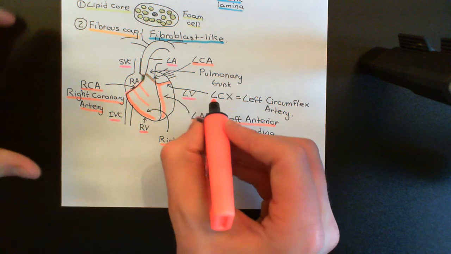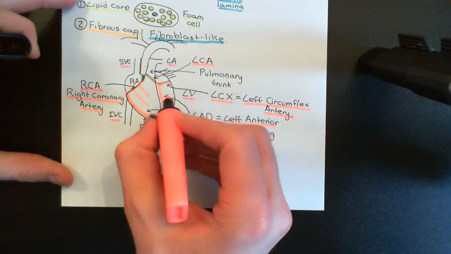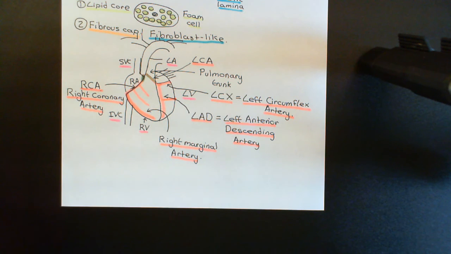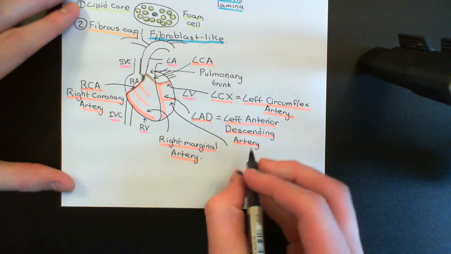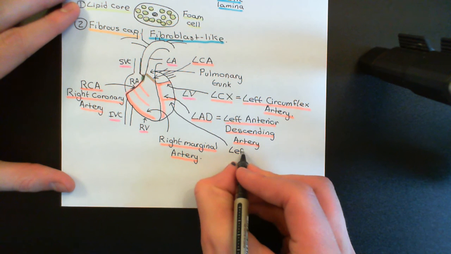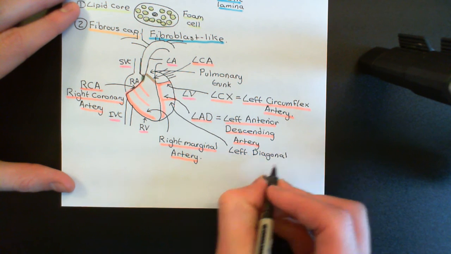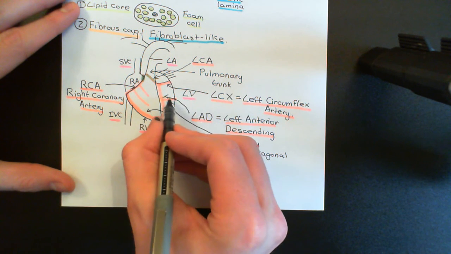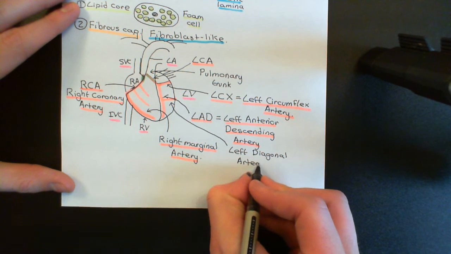I'm actually going to tell you about one of the branches coming off the left anterior descending artery in just a moment. So one major branch that I want you to know the name of, which comes off the left anterior descending artery, is the left diagonal artery. Okay, so this one here, this picture's rapidly getting too overcrowded. This is the left diagonal artery. So this is a branch of the left anterior descending artery, and it goes sort of sideways. It follows the same sort of course as the left circumflex artery, just much lower down here. So this is the left diagonal artery.